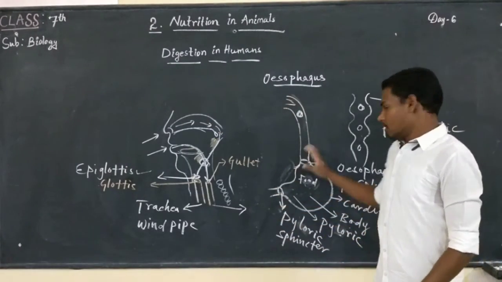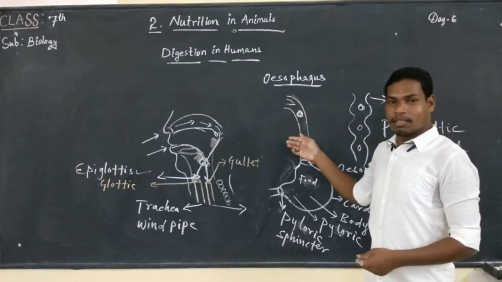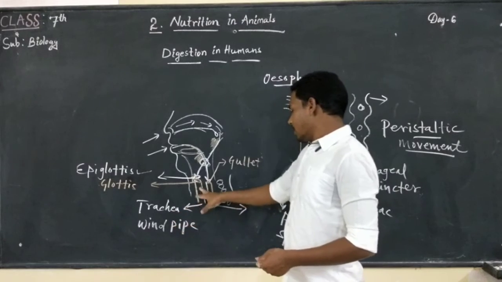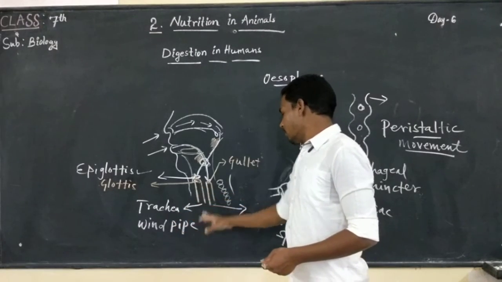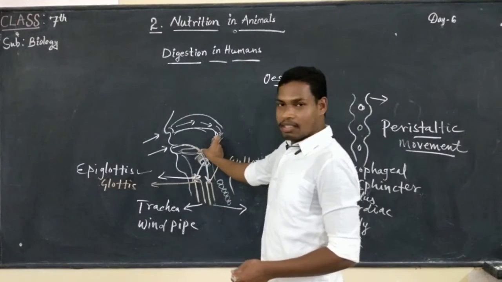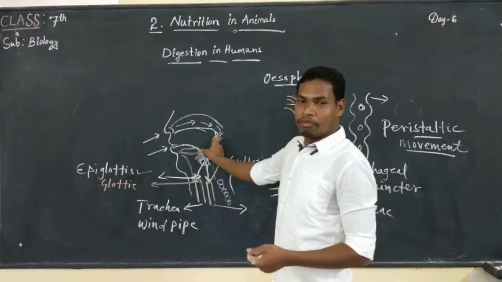Now we will revise it quickly. Here is the trachea, the windpipe, here is the esophagus, the food pipe, and the pharynx is the common passage of food and air.